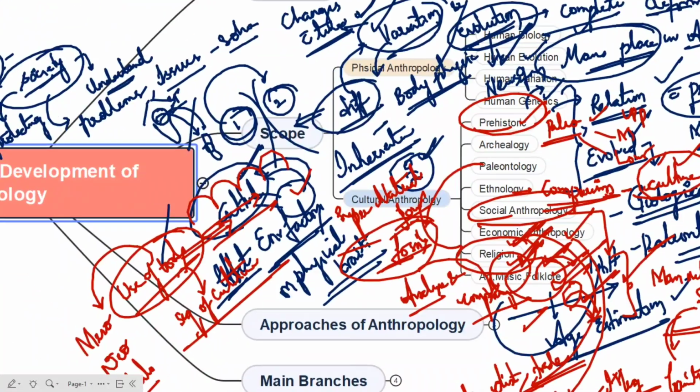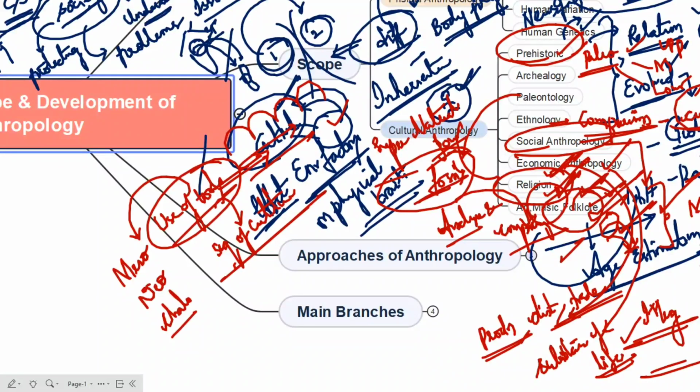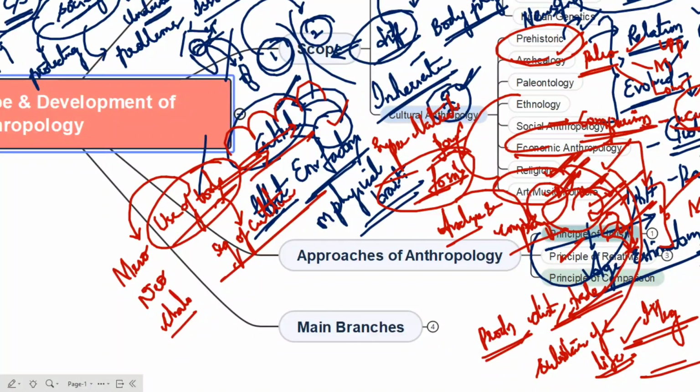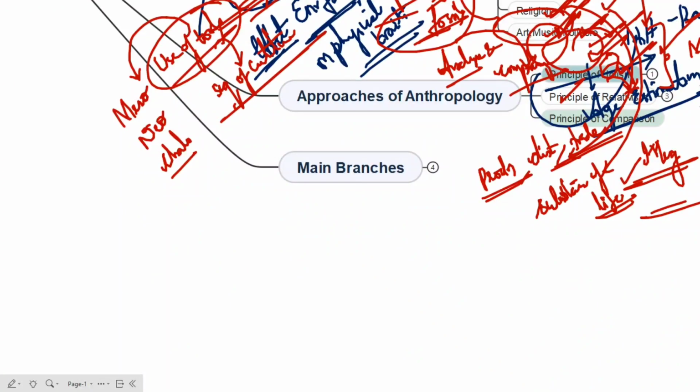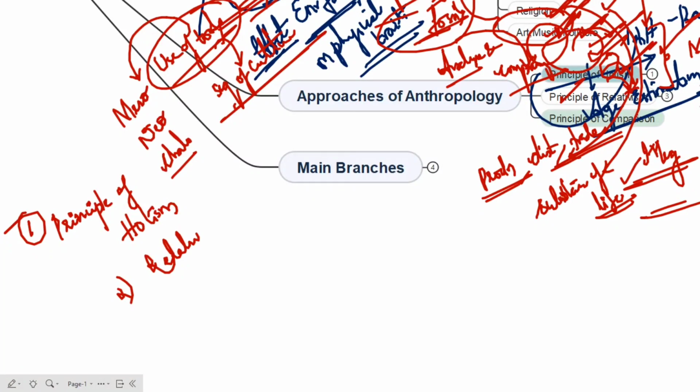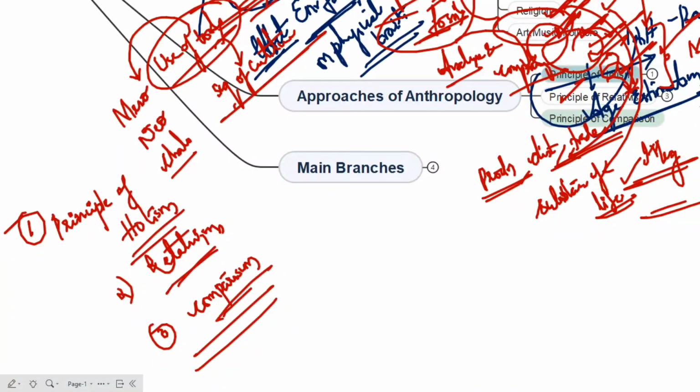Now let us see the approaches of anthropology. We need to know three approaches, and I will be writing them here, don't worry. The first one is the principle of holism, the second is the principle of relativism, and the third is the principle of comparison.